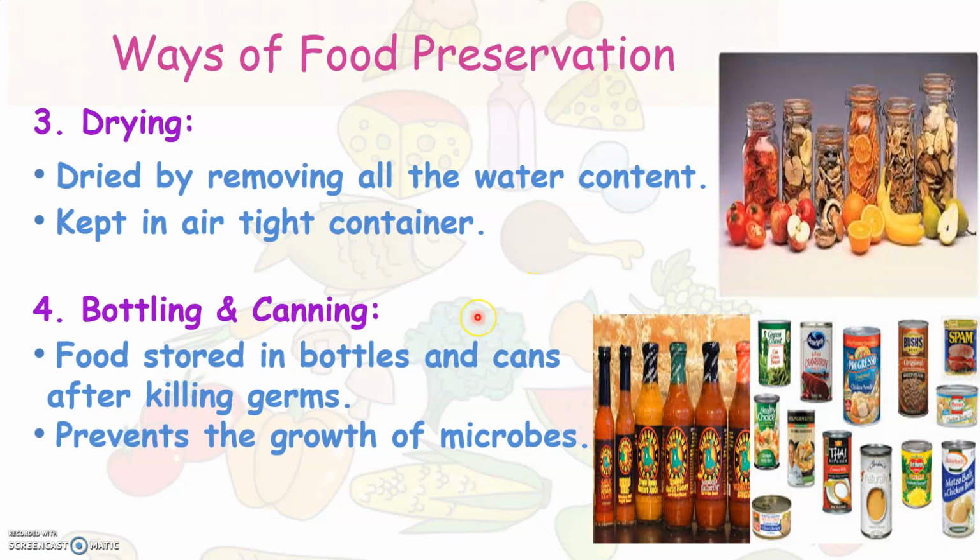Have you seen ketchup bottles or Pepsi cans? Yes. This is the next way in which we can preserve food items, that is bottling and canning. After killing the germs in the food items, the food is tightly sealed in bottles and cans. By doing so, it will prevent the growth of microbes for a longer time or until the cans or the bottles are opened.